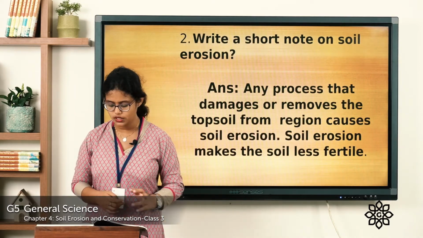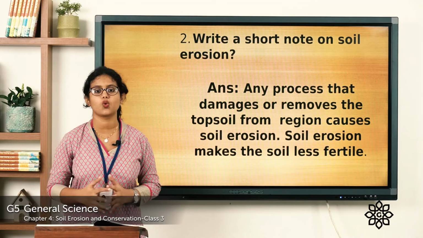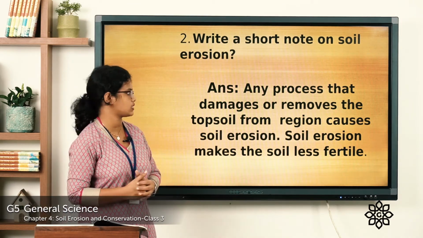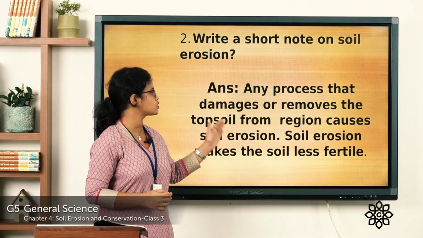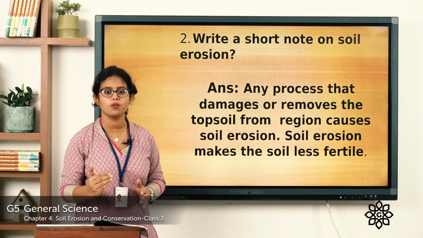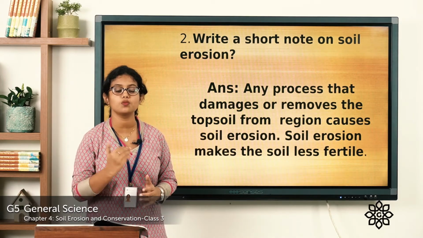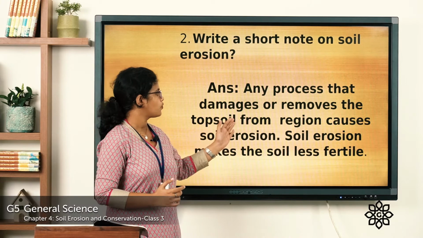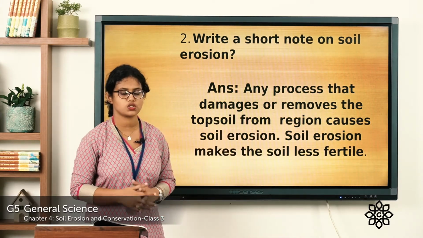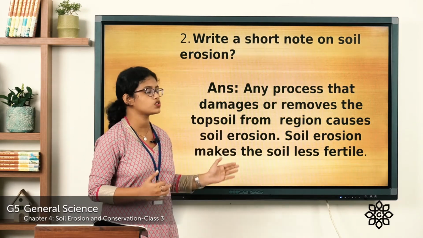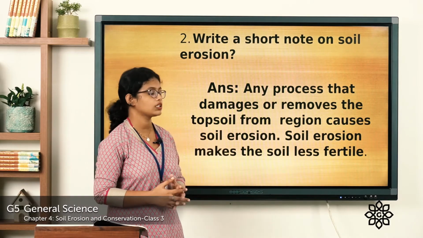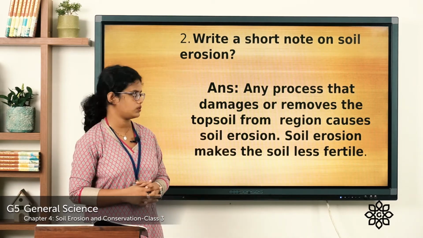Coming to the second one, write a short note on soil erosion. So, what is soil erosion? Let's see the answer. Any process that damages or removes the topsoil. Topsoil is the top layer, the outermost layer of the soil. A process that damages or removes the topsoil from a region causes soil erosion.